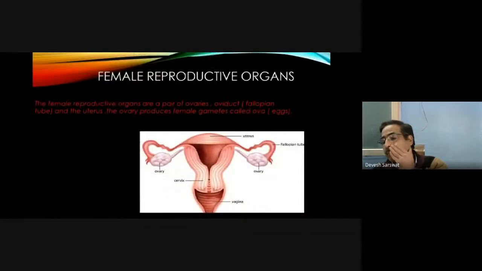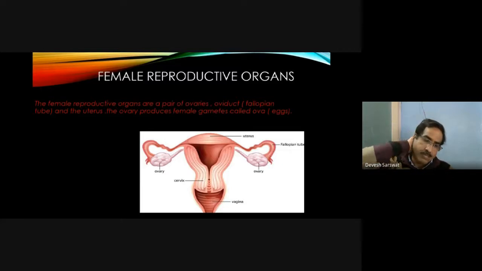Female reproductive organ. The female reproductive organs are a pair of ovaries, oviduct or fallopian tube, and the uterus. The ovary produces the female gamete called ova or eggs. This is the diagram of the female reproductive organ.